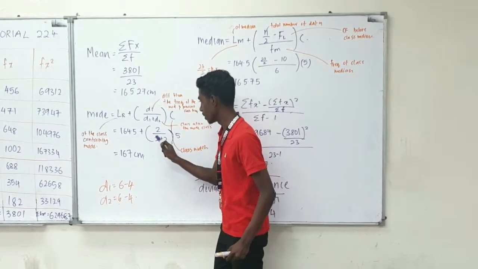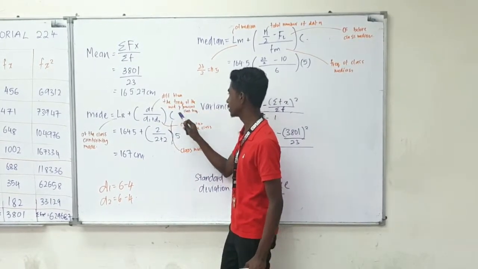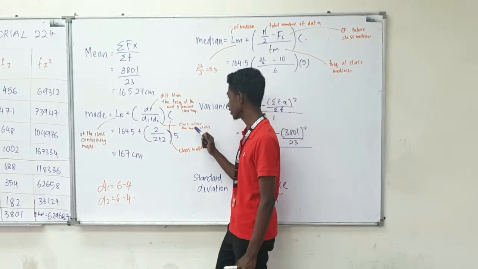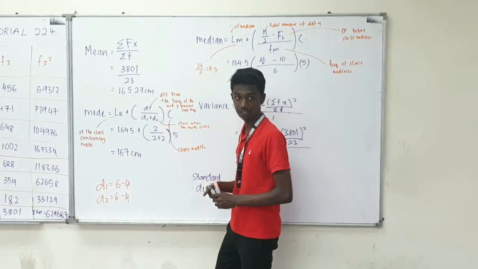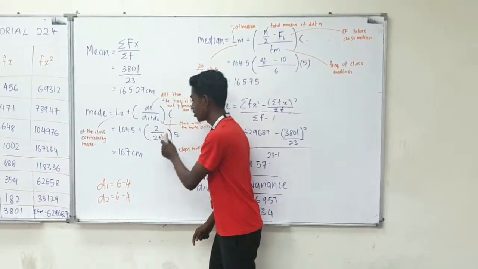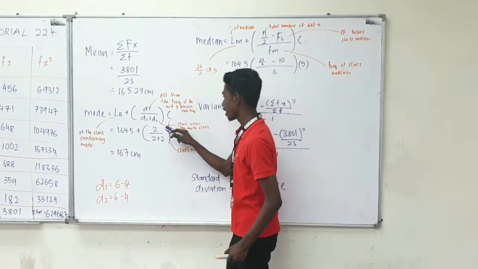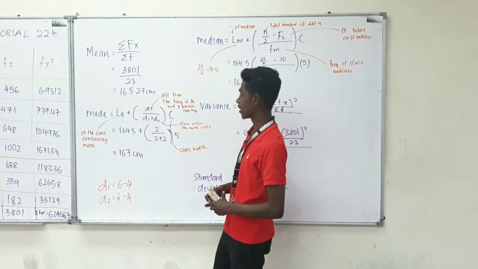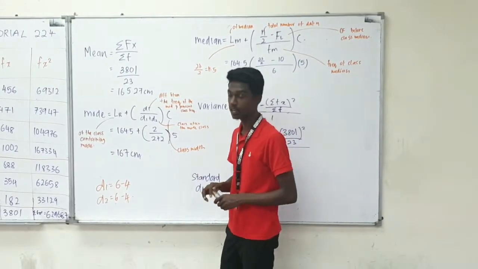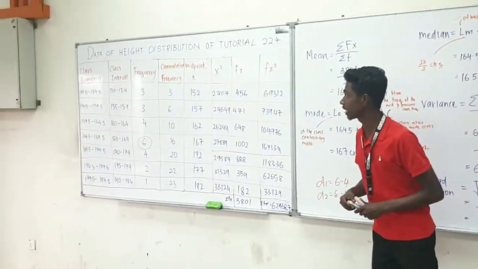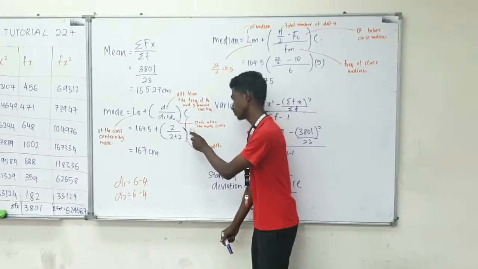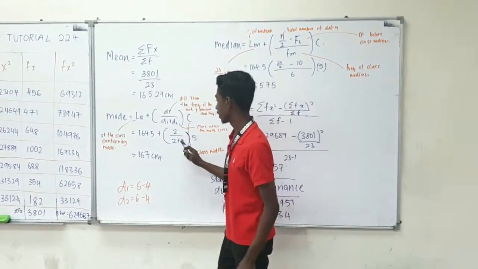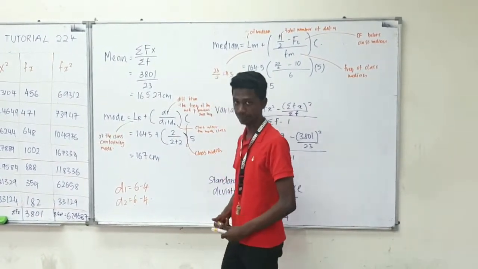D1, which is 2, plus D2, the difference between the frequency of the mode class and the class after the mode class, which is also 6 minus 4, is 2. Close bracket, times C, which is class width. The class width is obtained by subtracting the class intervals, which is 5. Okay, the answer is 167 cm.